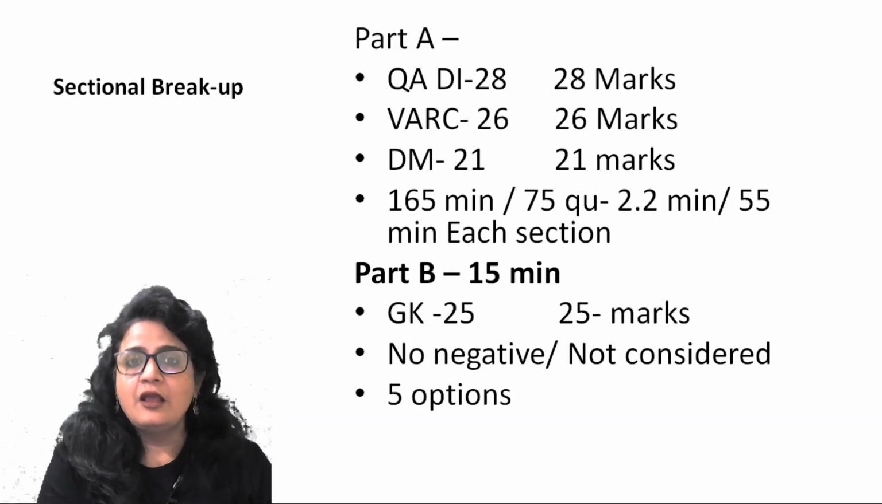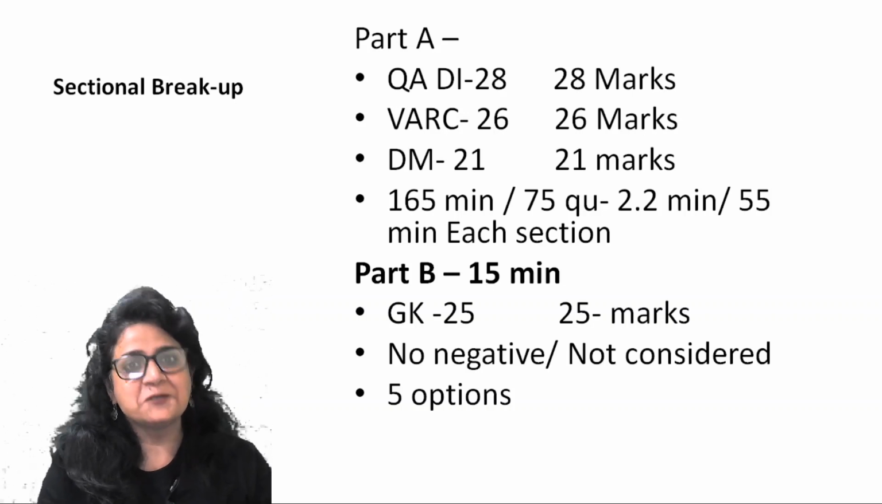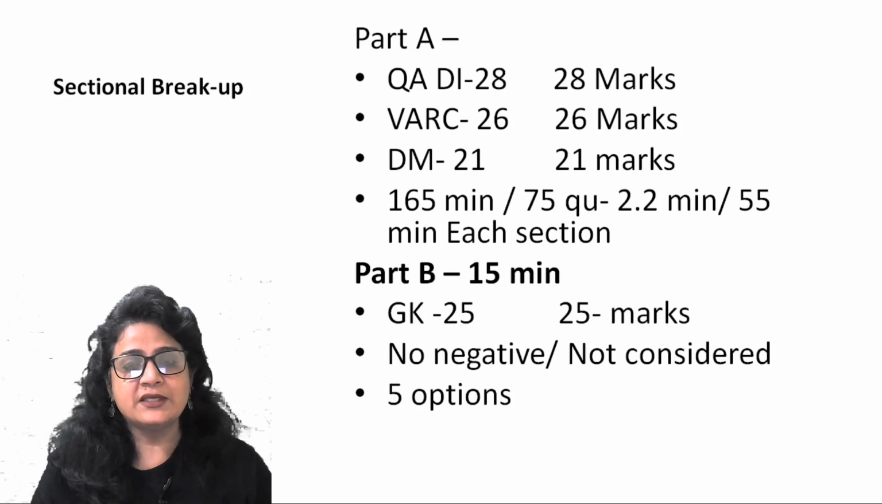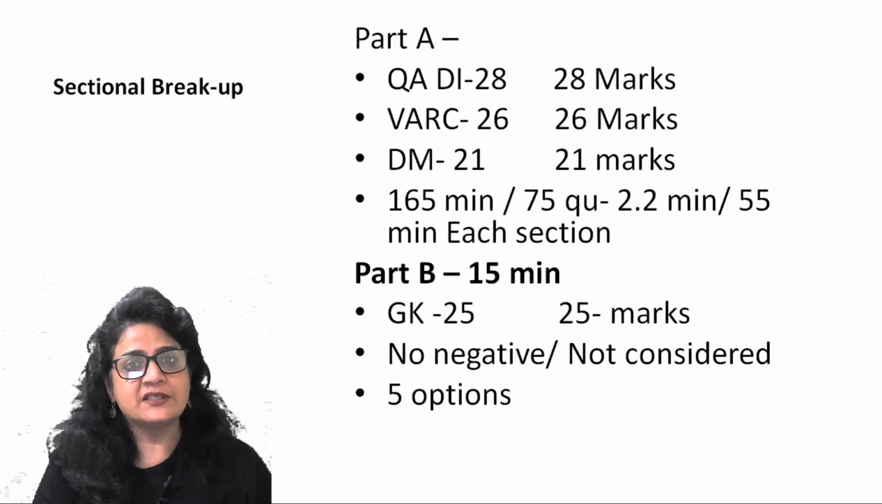All right. XAT will have 5 options. In each question, you will have 5 options. So there is going to be more confusion. Fine. So I hope you are clear with this slide. So sectional breakup: Quantitative Aptitude will have 28 questions, BRC 26, DM 21. The time limit for these 3 sections is going to be 165 minutes.